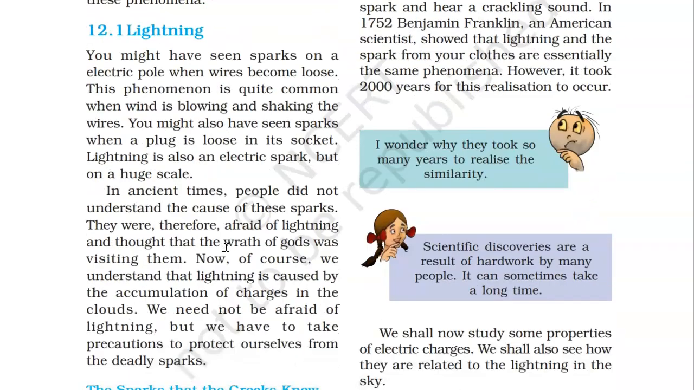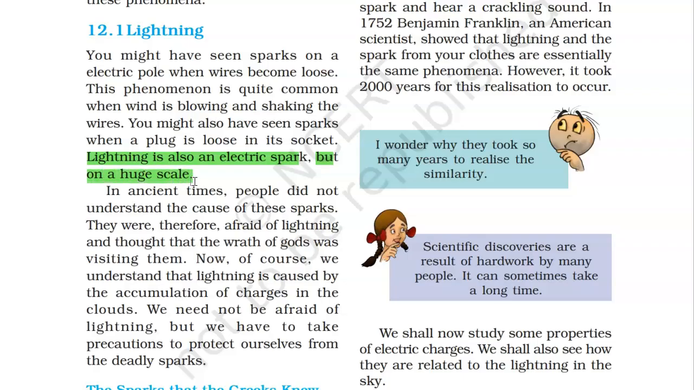Now, lightning. You might have seen sparks at some point in your life, right? If you put a loose plug into the socket, you may see a slight electric spark coming out from there. These electric sparks are also observed during lightning, but on a huge scale. So you can say lightning is also an electric spark, but on a huge scale.